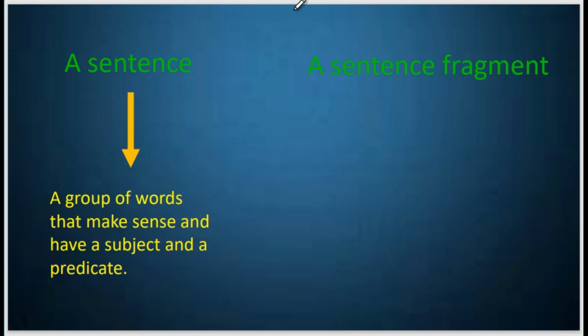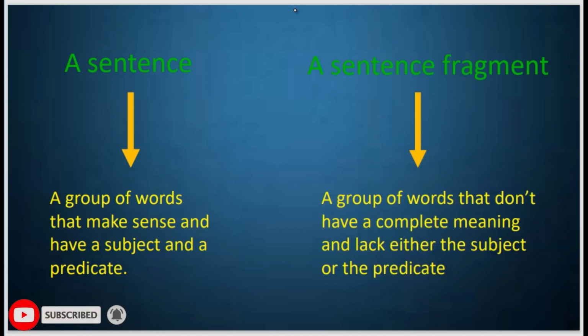First of all, we need to know what's the meaning of the word fragment itself. Fragment means part. A sentence fragment means a part of a sentence. It's not a complete sentence. So this means that the sentence fragment doesn't have a complete meaning and it may lack the subject or the predicate. Overall it doesn't have a complete meaning. Now let's look at some examples.